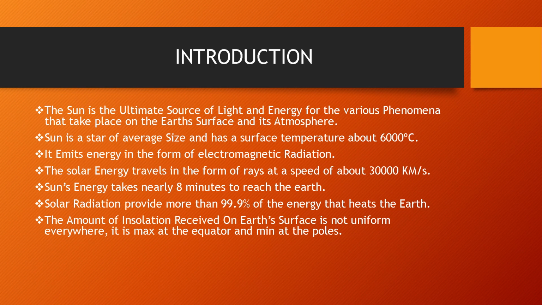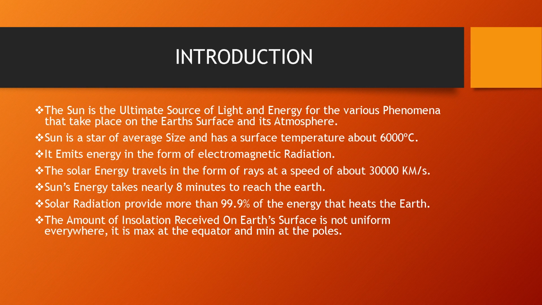As you know, the sun is the ultimate source of heat and energy for the various phenomena that take place on the Earth's surface and its atmosphere. That means the plants, when they prepare their food during photosynthesis, use the sun's energy, and all the weather phenomena which occur in the atmosphere occur due to the sun's energy.